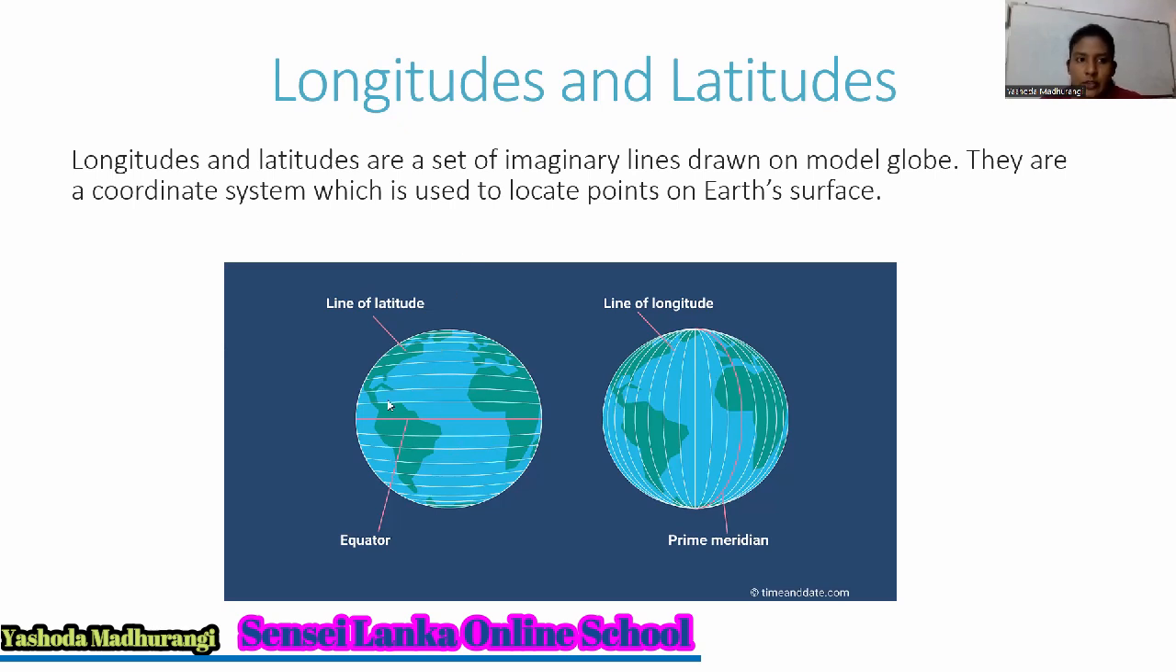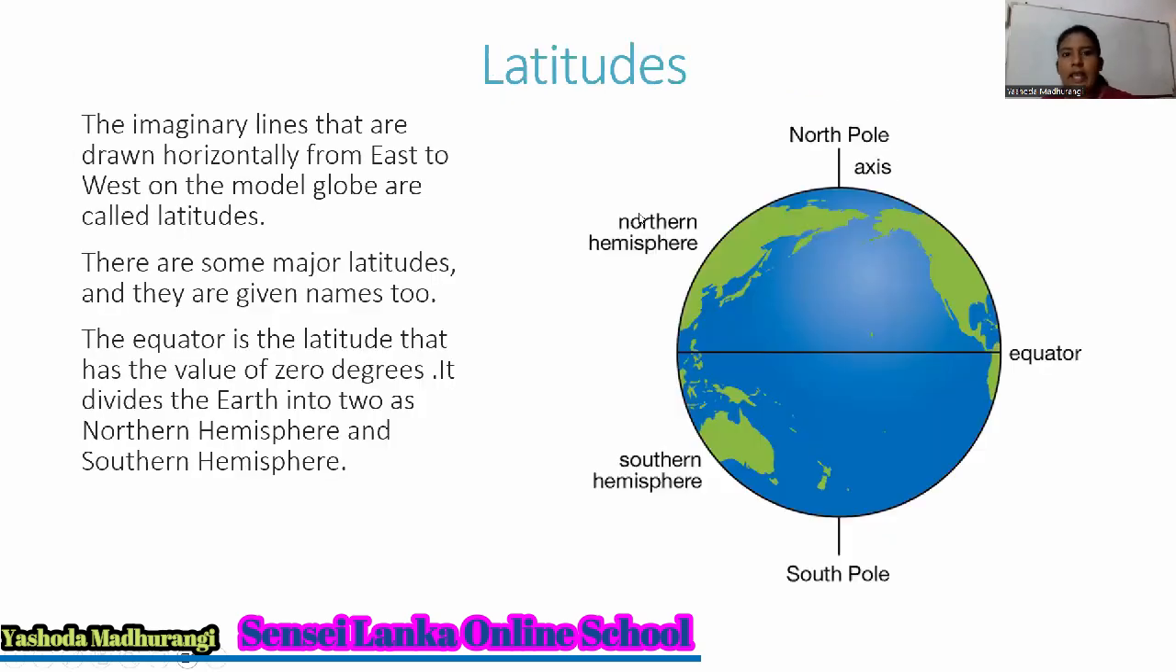In picture 1, you can see some lines drawn in the picture. Horizontal lines are there. They are latitudes. In the second picture, vertical lines are there from north to south. They are longitudes. When we take these lines together, we say a coordinate system, or longitudes and latitudes. It's the common name.